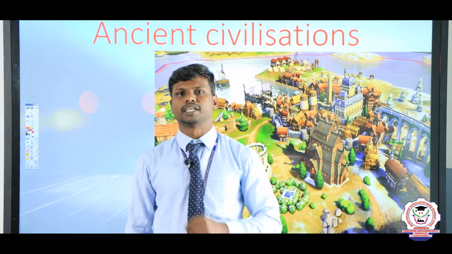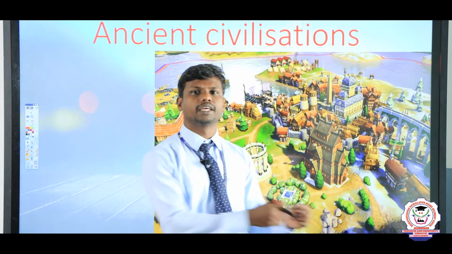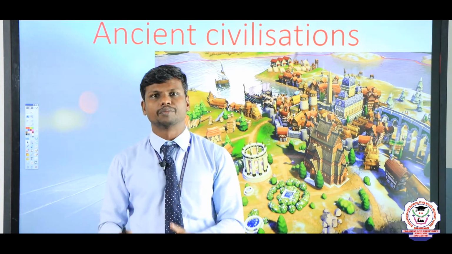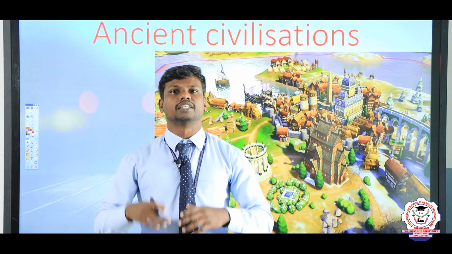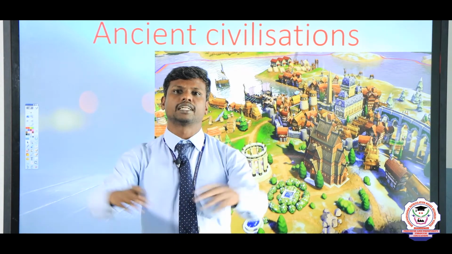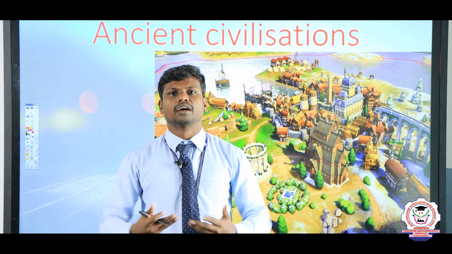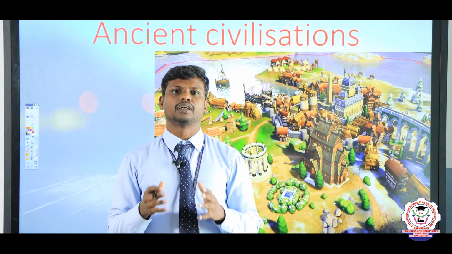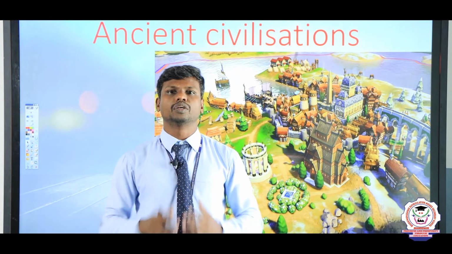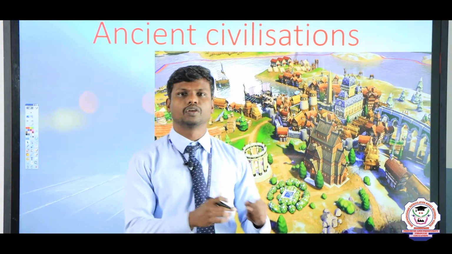So what type of changes? They developed in a number of things. For example, agriculture, science, astronomy, mathematical activities, medicine, art and craft, and cattle rearing. A very large number of activities were held when people started to live together in one particular place.